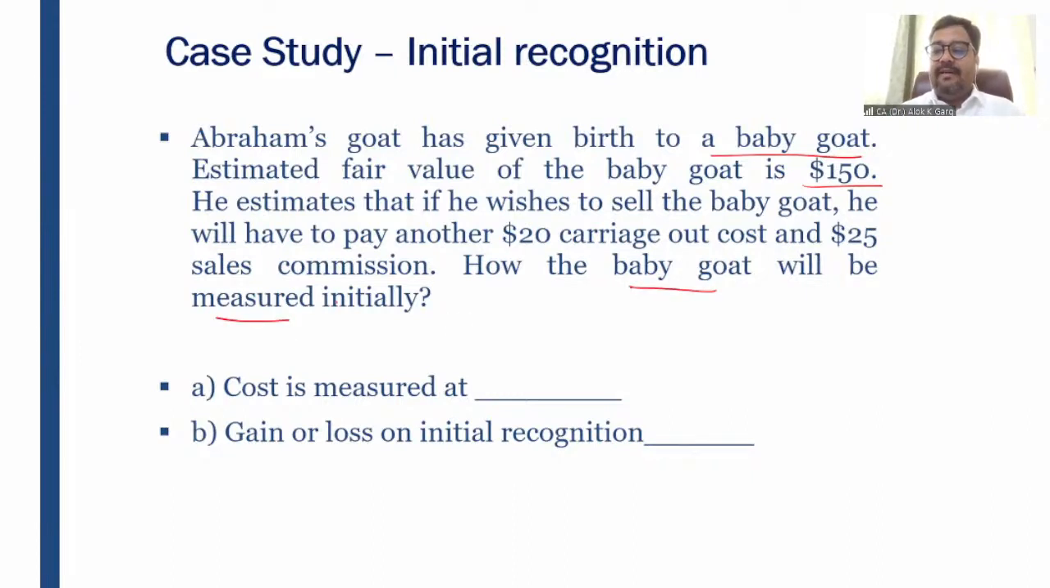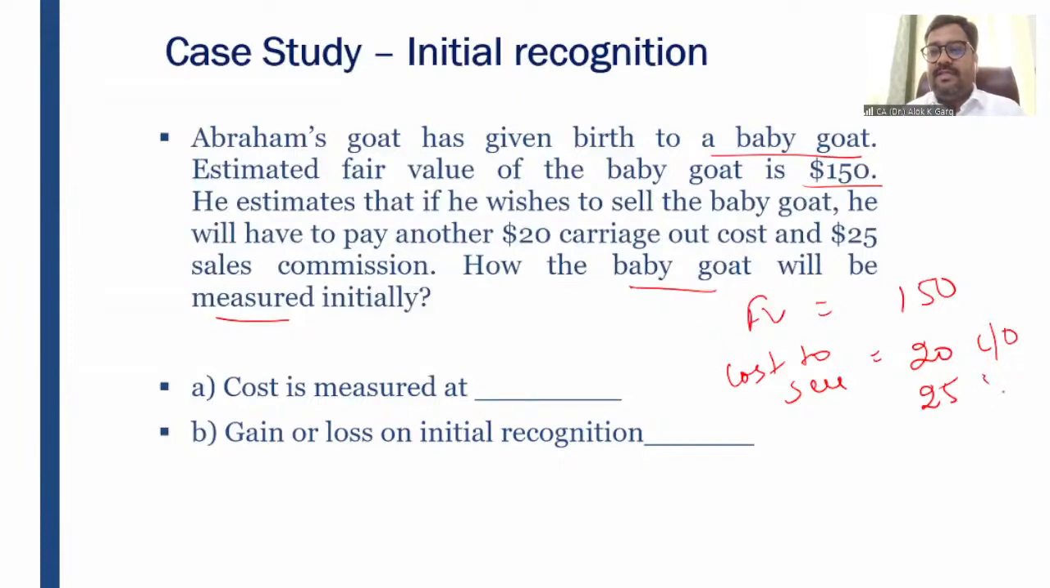So he is saying that if he has to sell this baby goat, the fair value of the baby goat is 150. What is the cost to sell? He estimates that first, 20 rupees he has to pay carries out cost. If he has to sell, he has to incur a transportation of 20. And 25 rupees he has to incur as a sales commission. So this is carries out cost, this is a sales commission. 45 rupees is the total cost to sell.